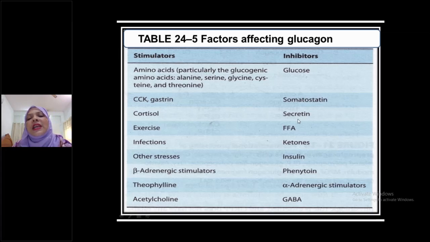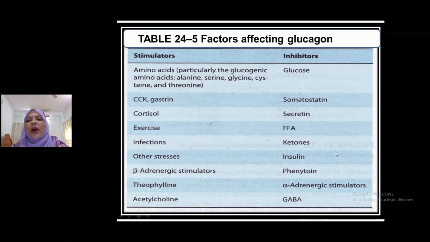Somatostatin, secretin, free fatty acid, and ketones are inhibitors. Insulin is an inhibitor to glucagon, whereas glucagon is a stimulator for insulin secretion. Phenytoin, alpha adrenergic stimulators are inhibitors, and GABA is an inhibitor to glucagon secretion.